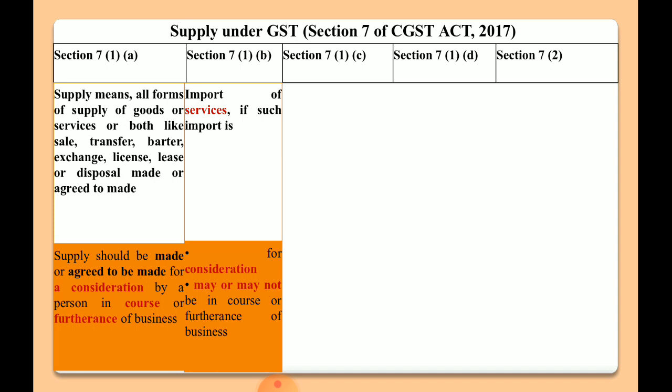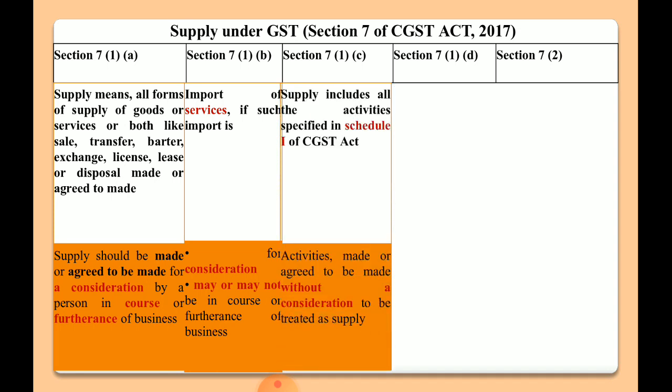It means the transaction supply should be made for consideration as well as it should be related to in course or furtherance of business, whereas in case of section 7(1)(b) the import of services should be made for consideration, but that may or may not be related to course or furtherance of business. Then section 7(1)(c).